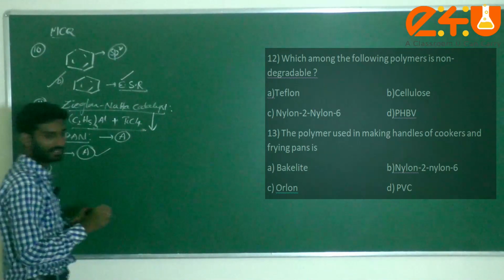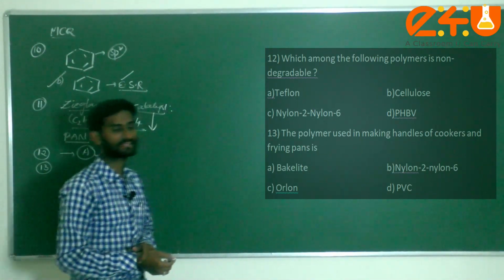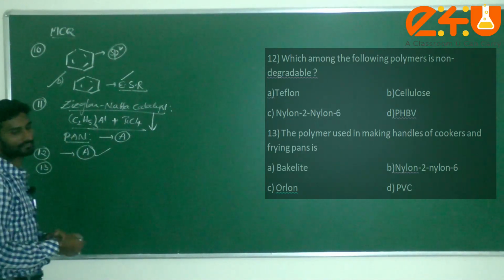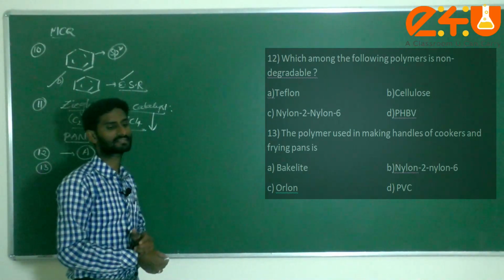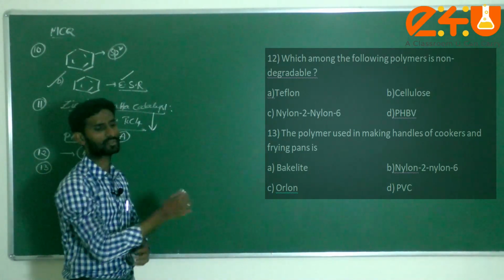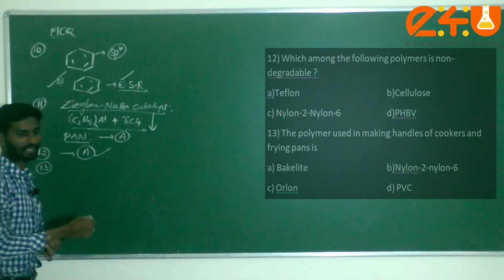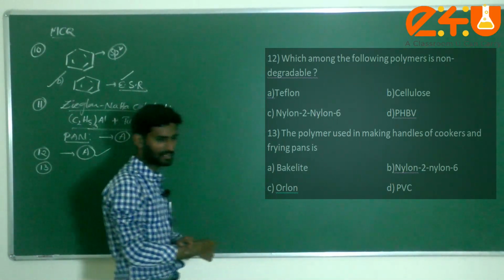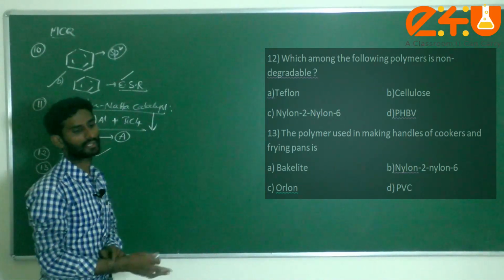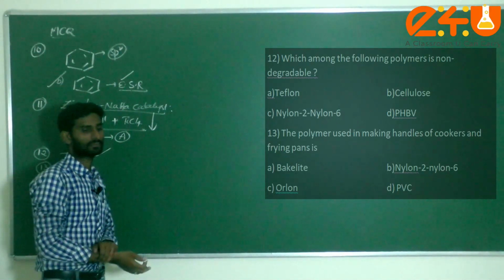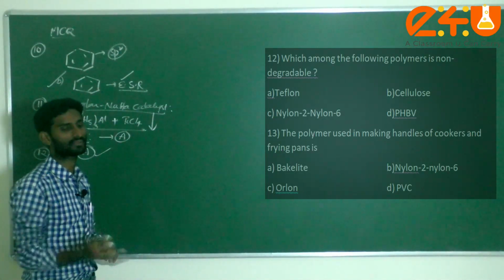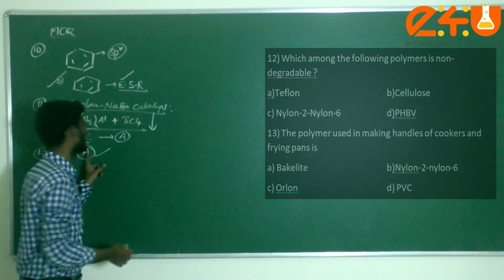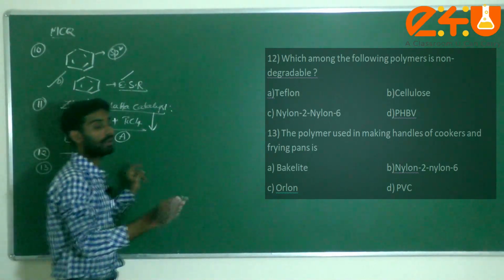Next, question number 13. The polymer used in making handles of cookers and frying pans. Options: Bakelite, nylon 2,6, Orlon, PVC. Now just check it here. Bakelite. Nylon 2,6 is biodegradable. PVC, we use in PVC pipes like this. Orlon is also commonly called polyacrylonitrile.